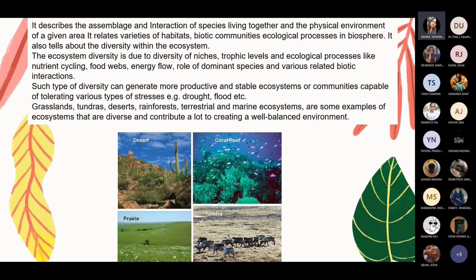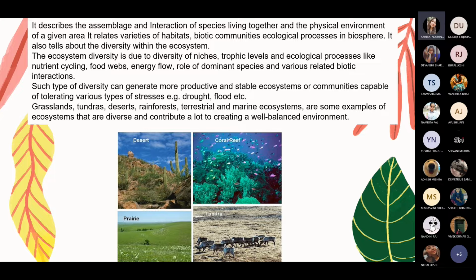It describes the assemblage and interaction of species living together and the physical environment of a given area. It relates varieties of habitats, biotic communities, and ecological processes in the biosphere. It also tells about the diversity within the ecosystem.